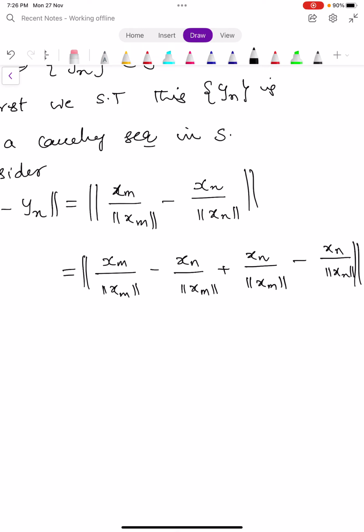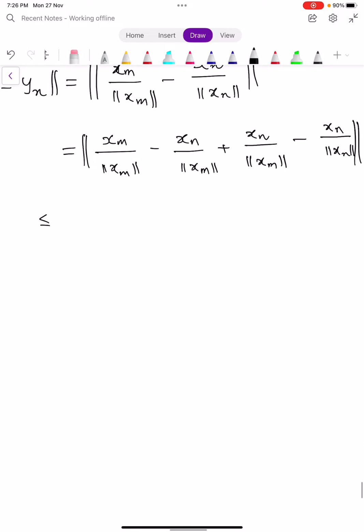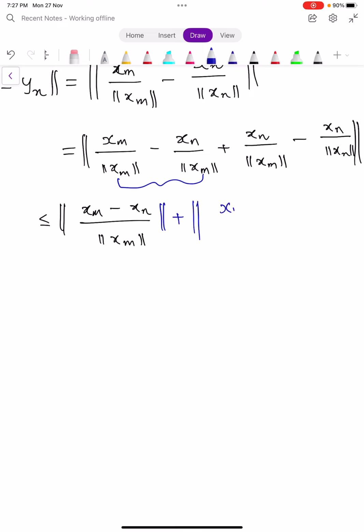So this is less than or equal to, by splitting, norm xm minus xn divided by norm xm, because here the denominator is the same for these two terms, plus norm xn times the difference of 1 by norm xm and 1 by norm xn. So let us simplify this.